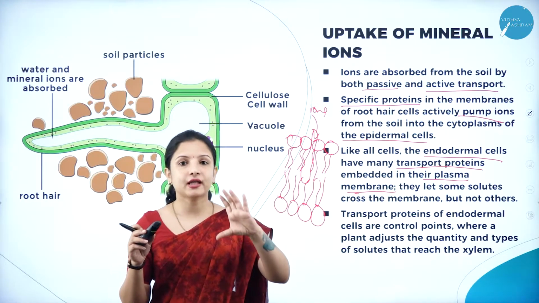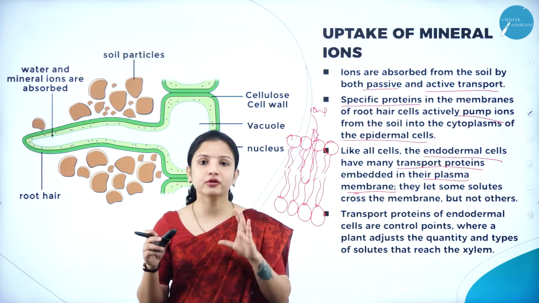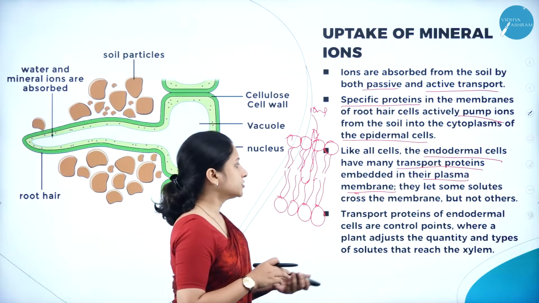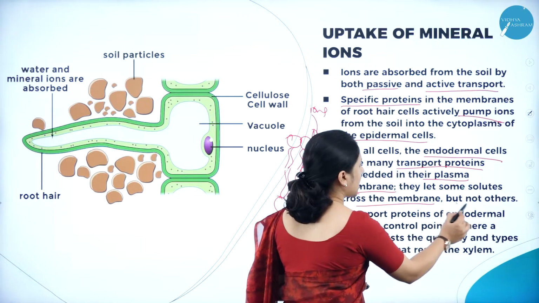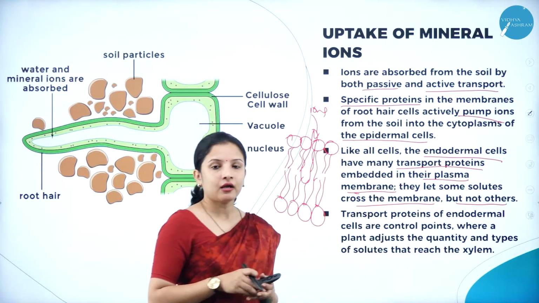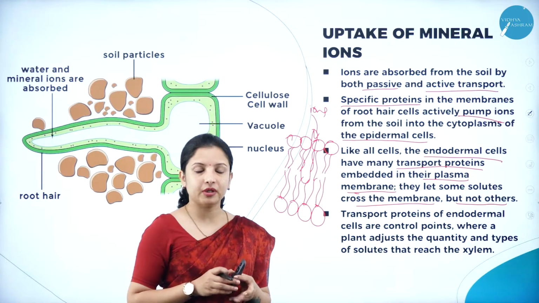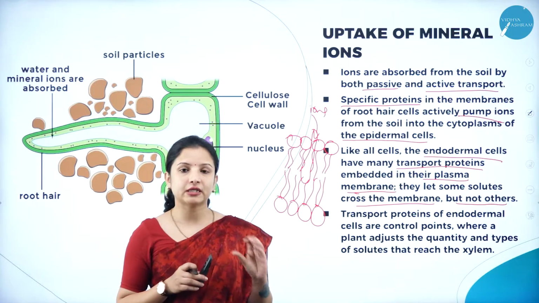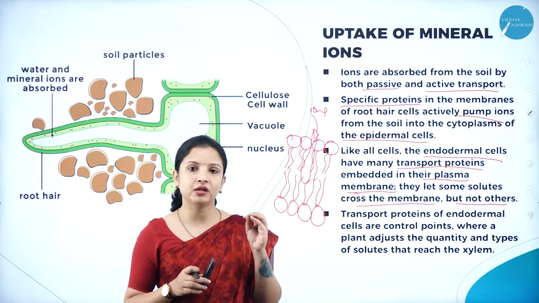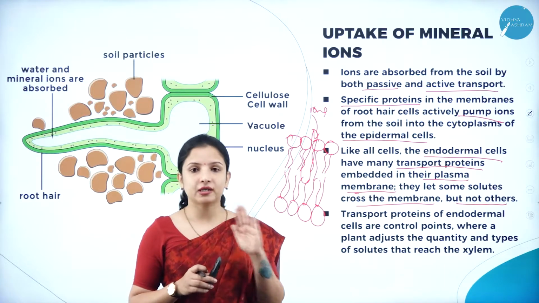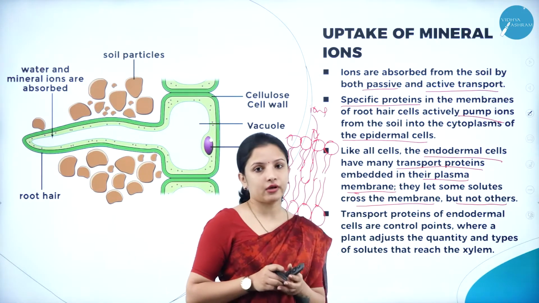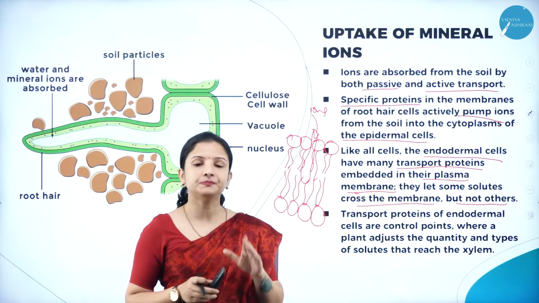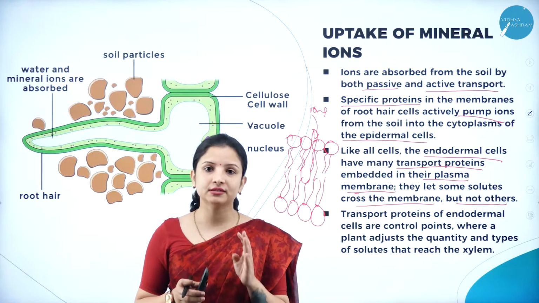No, it contains mineral ions. It is now in the form of a solute. So they let some solutes cross the membrane but not others, so they are again selectively permeable. They let only the solutes, that is the water having the mineral ions, pass through, but other substances they will not allow to enter into the cell. So this is the function of the proteins that are present.